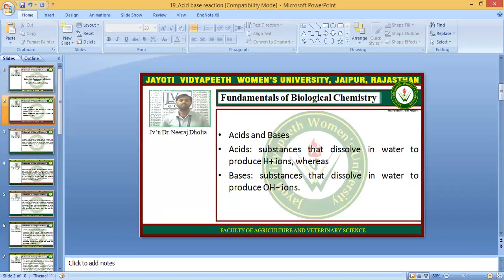So a very general, very common definition which we know is that acids are the substances that dissolve in water and produce H plus ions. And likewise, the bases are the substances that dissolve in water and produce OH minus. However, it does not include all the definitions. It is only one set of definitions which is presented here. So scientists define the acid and bases differently.